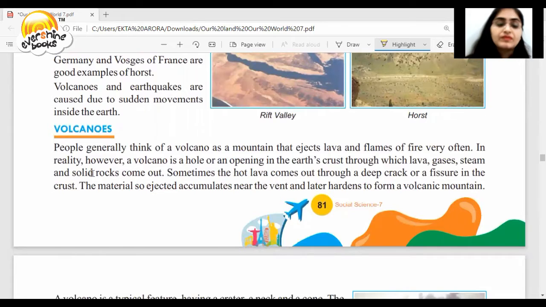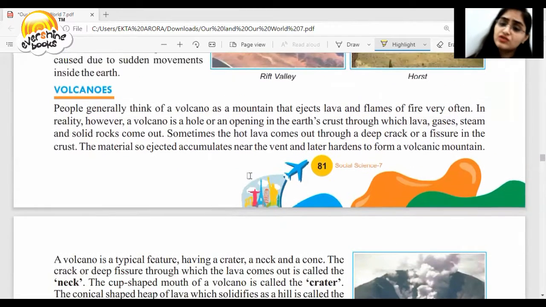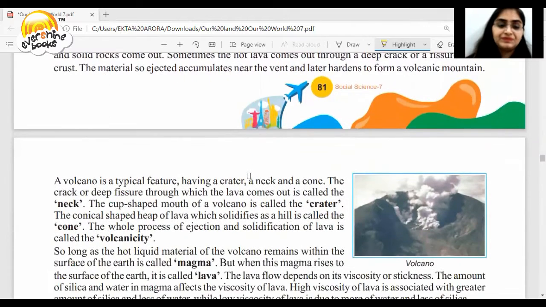What are volcanoes? People generally think of a volcano as a mountain that very often ejects lava and flames of fire. But in reality, it's a hole opening in the earth's crust through which lava, gases, steam, and solid rocks come out. Sometimes the hot lava comes out through a deep crack or a fissure in the crust. The material so ejected accumulates near the vent and later hardens to form a volcanic mountain.